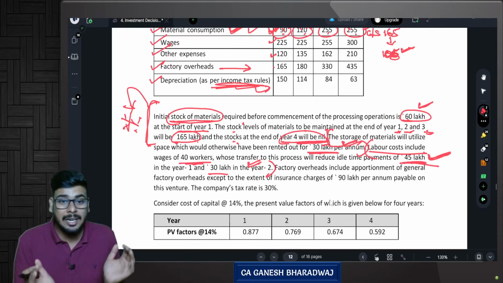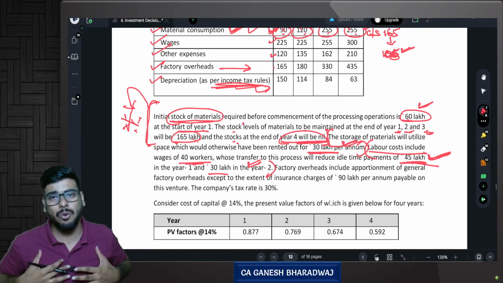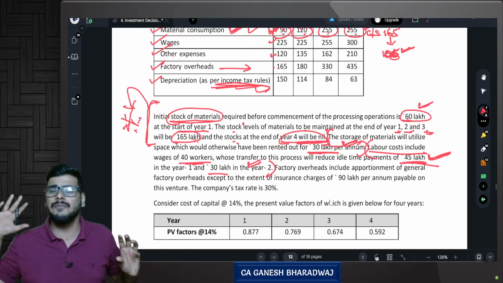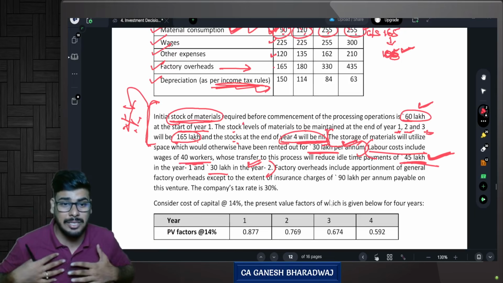Or in other words, reduction of cash flow is same as what? Your increase in cash inflow, correct? Reduction of outflow is equal to your increase in your inflow. Yes or no? This is a reduction of outflow, or I can even say that this is my cash inflow. It's a positive for me.